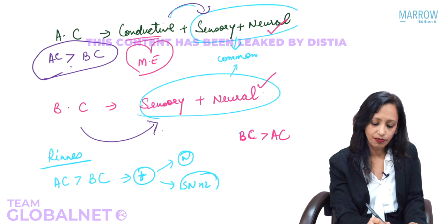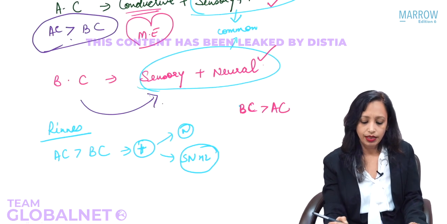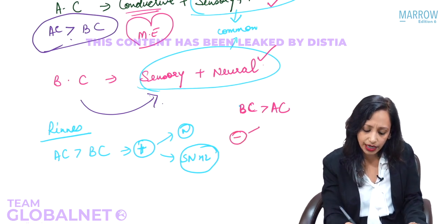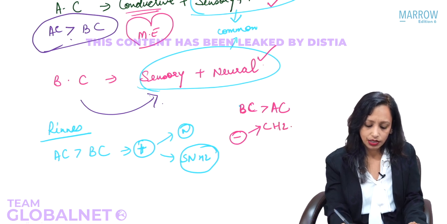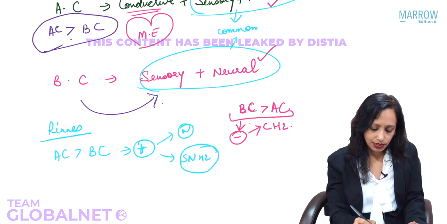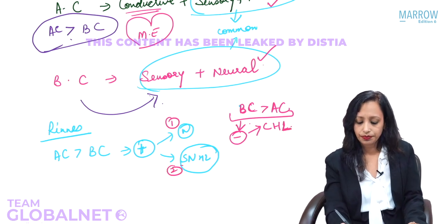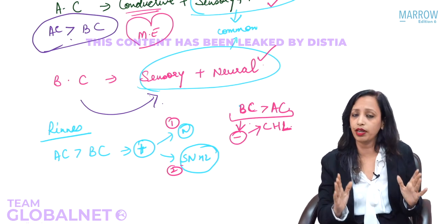The conductive pathway. So if the bone conduction is better than air conduction, then we call it Rinne's negative. And Rinne's will be negative in conductive hearing loss. Now, just listen very attentively, very carefully.